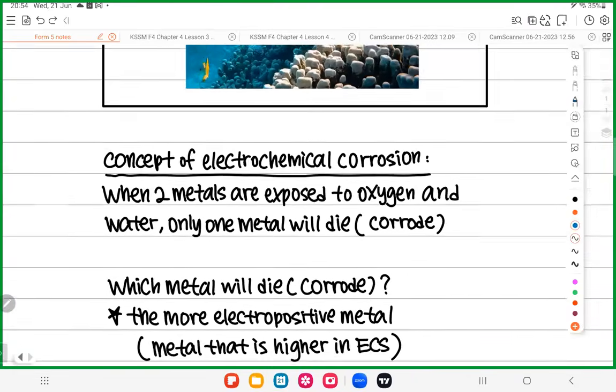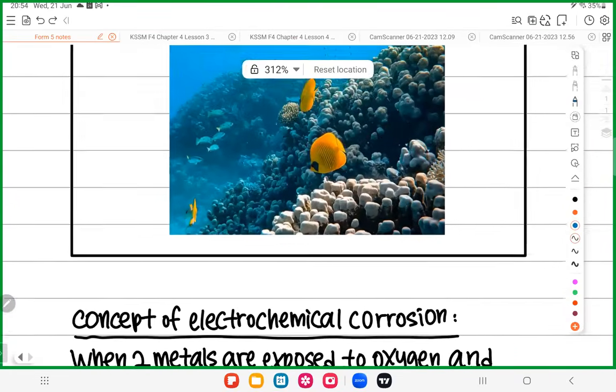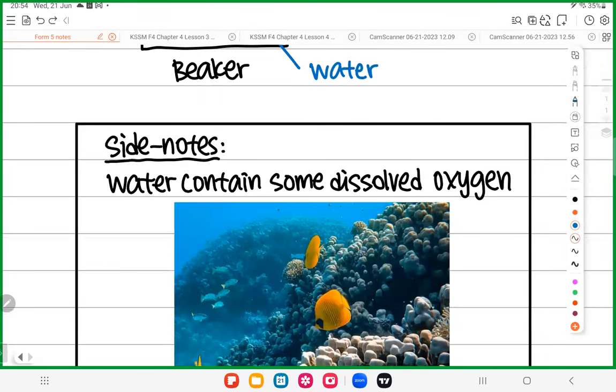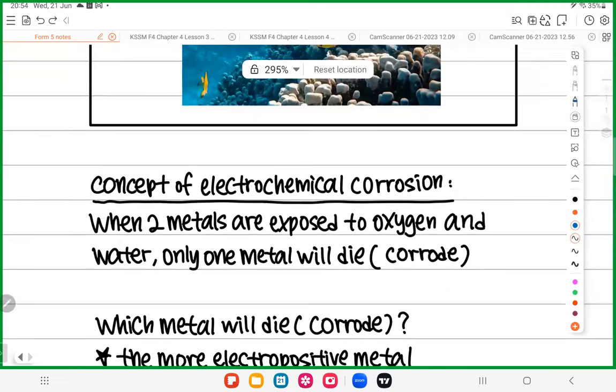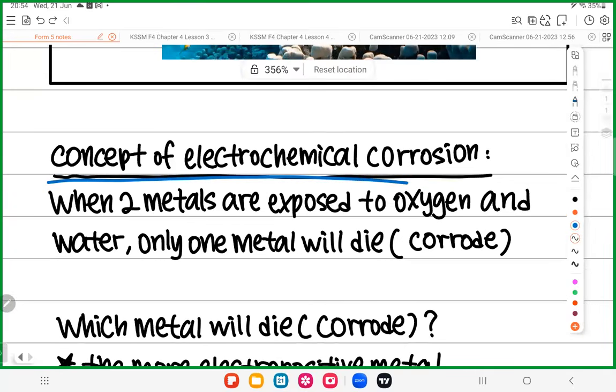Now here I want to teach you some nonsense thing first. I want to teach you some non-chemistry concept. Then only I bring you back to chemistry, because if you really study by textbook, it's very boring. So now everyone look at here. I'll teach you a simple concept of electrochemical corrosion. So this is the one.